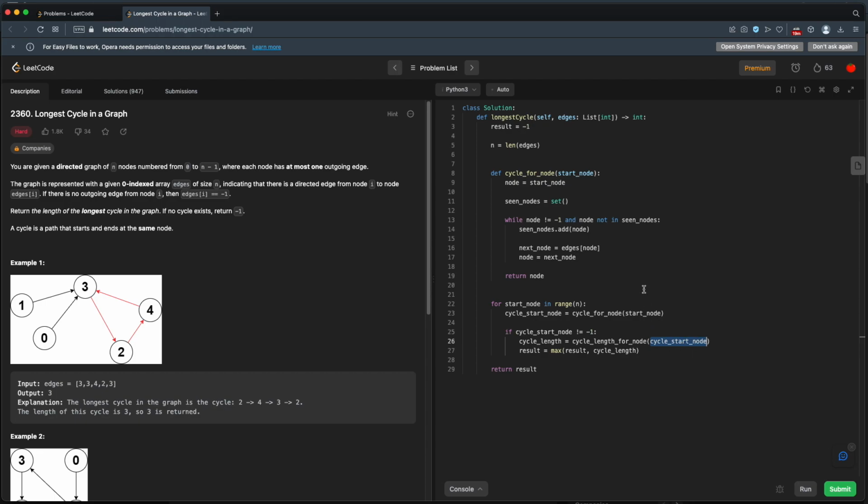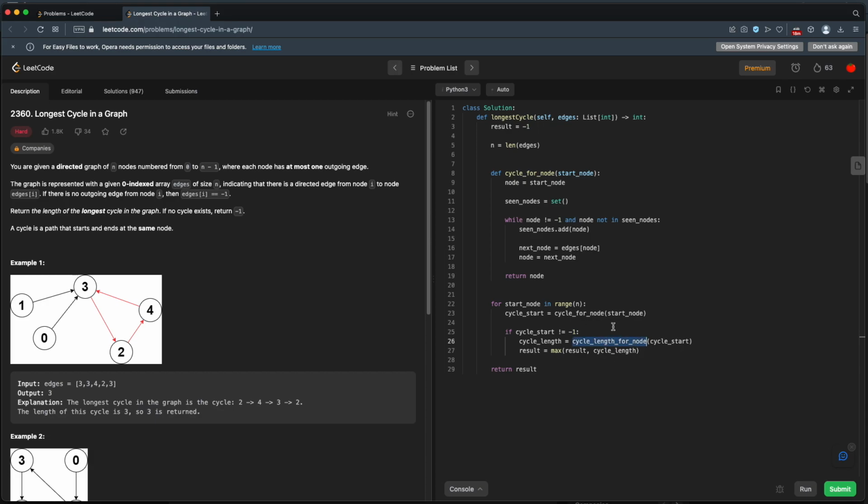Okay, so let's clean this up. This is too wordy for me, so let's call this just cycle start. Okay, so for every start node, we're going to check to see if there's a cycle. If we have a cycle, meaning it's not -1, then we'll get the length and we'll update our result.